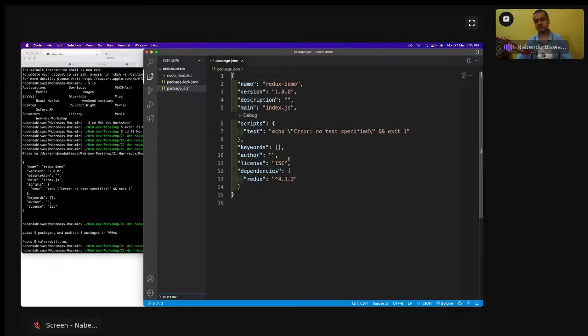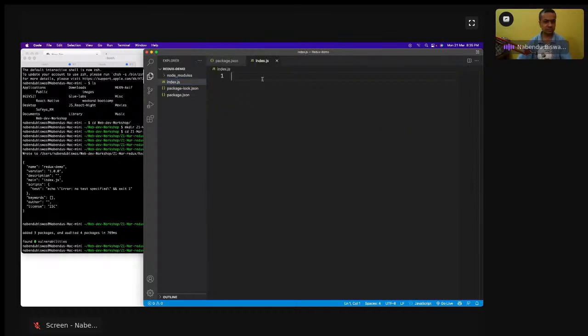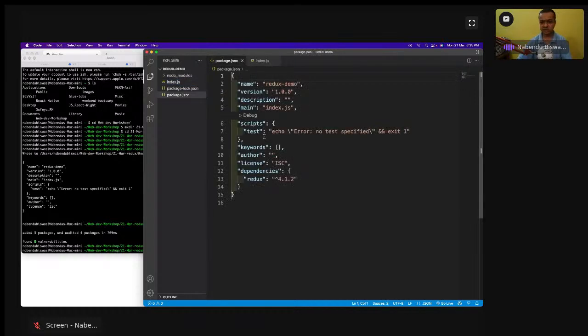Okay, so in this package.json, see, there is an index.js. It is telling that index.js will start the file. So we'll start from index.js only. I'll right click, new file, index.js, and here we'll start with this. And in this there is Redux installed, version whatever it is.